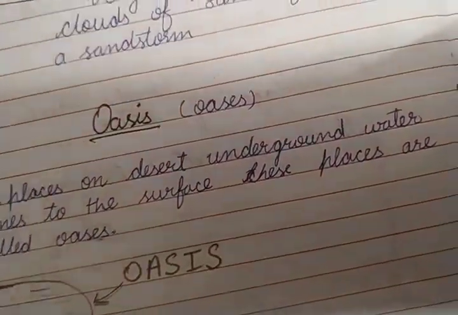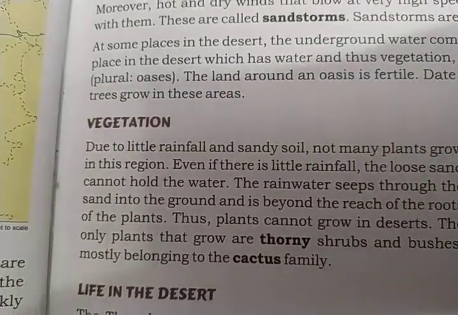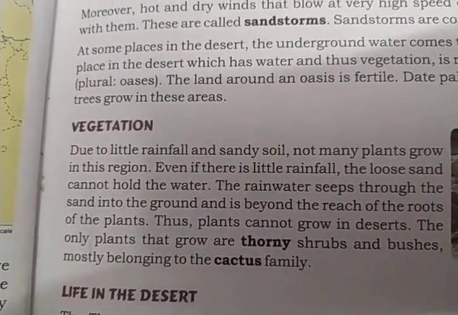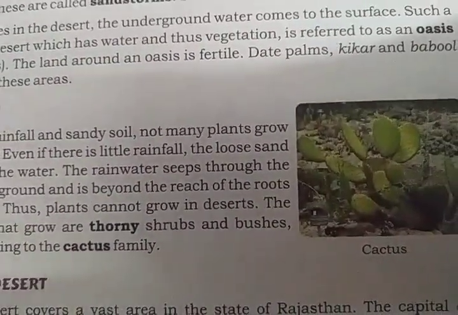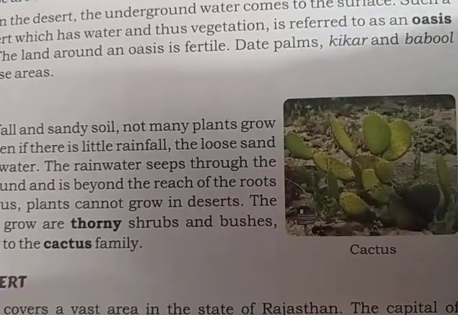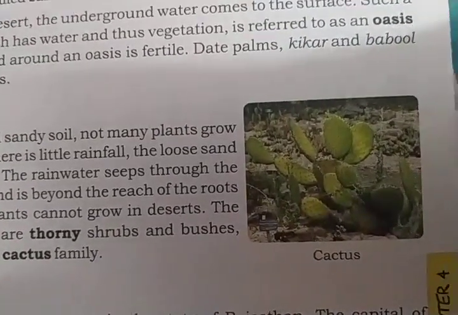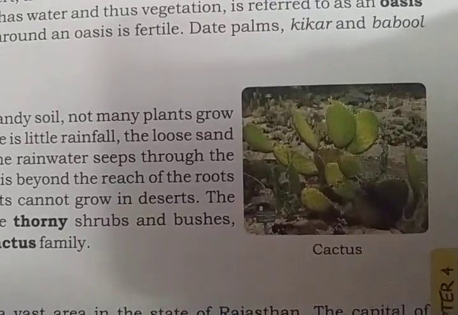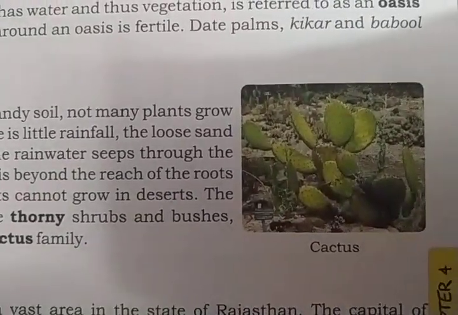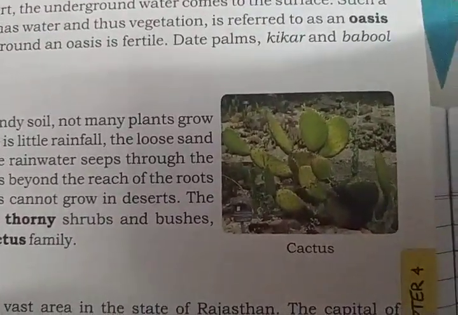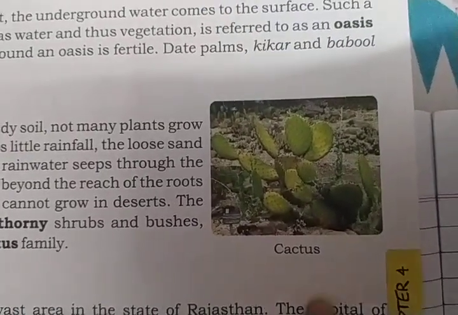So let's learn our new topic. It's about the vegetation. If we talk about the vegetation, then there is very little vegetation. Why is there very little vegetation? Because there is very little water also. Now when water is less, plants will also grow less, and most of the species in the desert are of cactus.